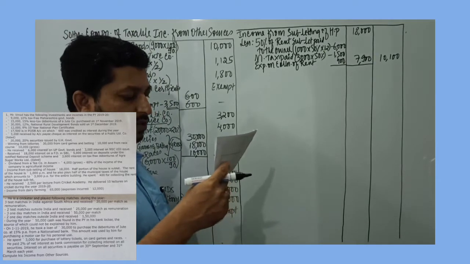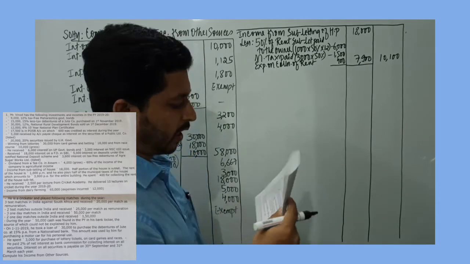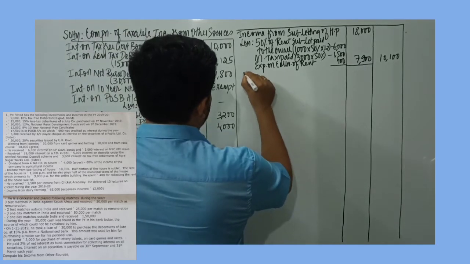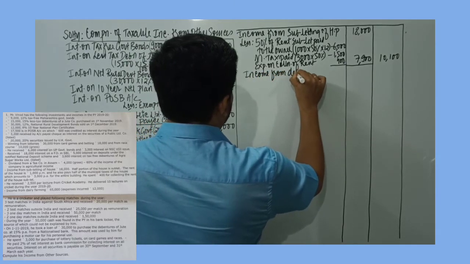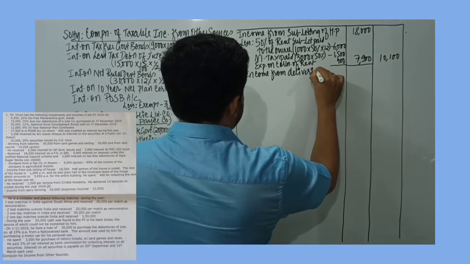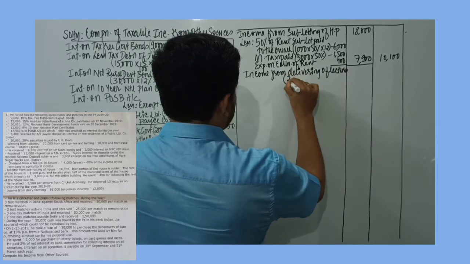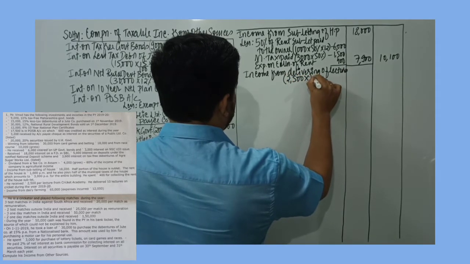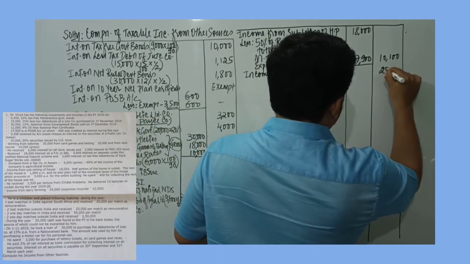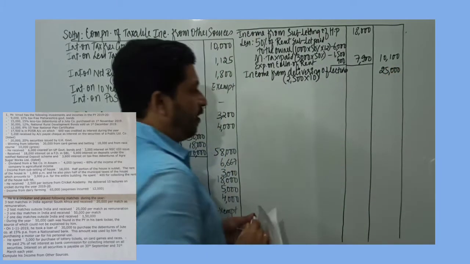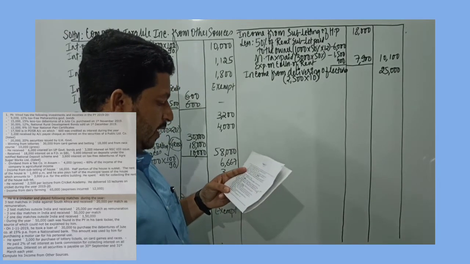Then he received 2,500 per lecture from Cricket Academy. He delivered 10 lectures on cricket during the year 1920. So income from delivering of lectures. So 2,500 rupees he earns per lecture, and he has given 10 lectures during the year. So that would work out to 25,000. So 25,000 would be the amount of the income from lecture.